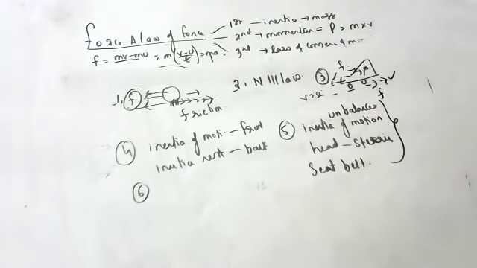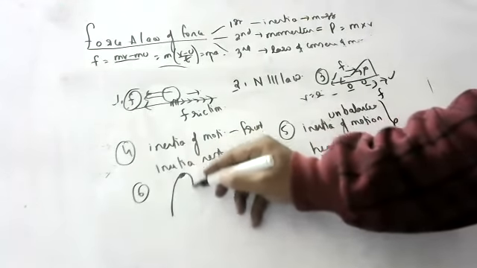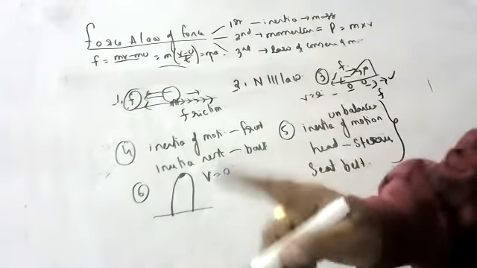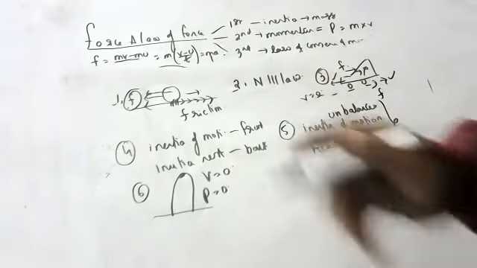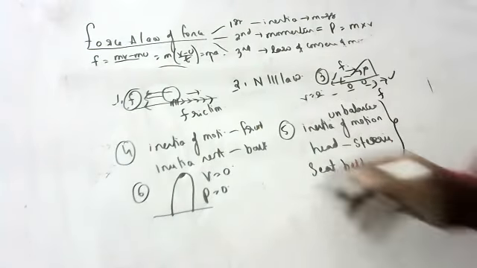A ball is thrown vertically upwards. What is the momentum at the highest point? 0. At the highest point, the final velocity is 0. So momentum is also 0.